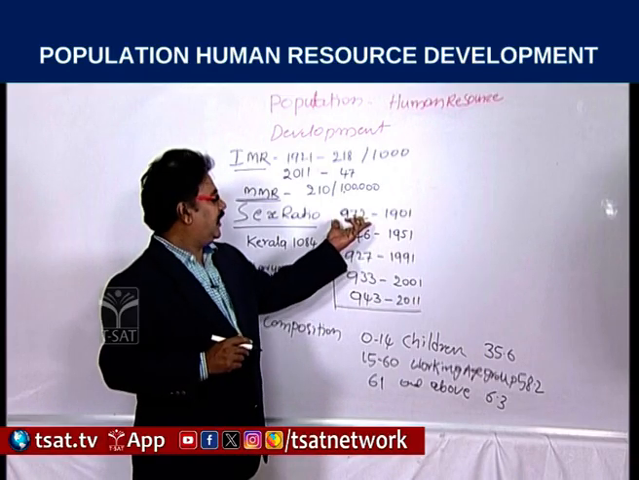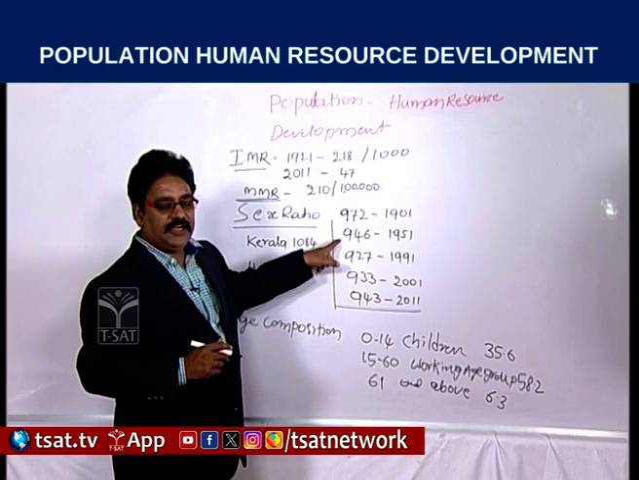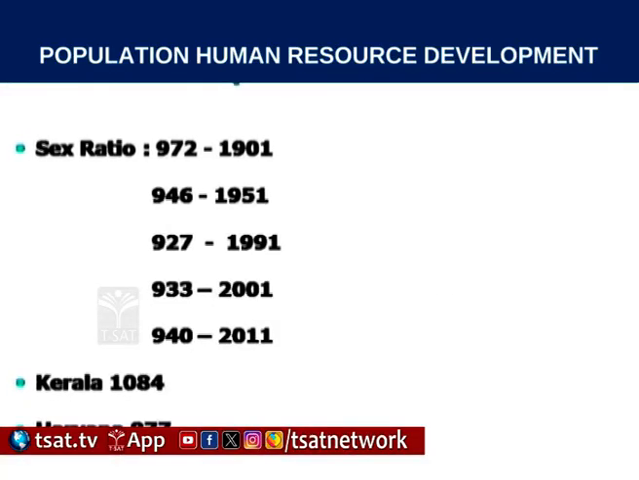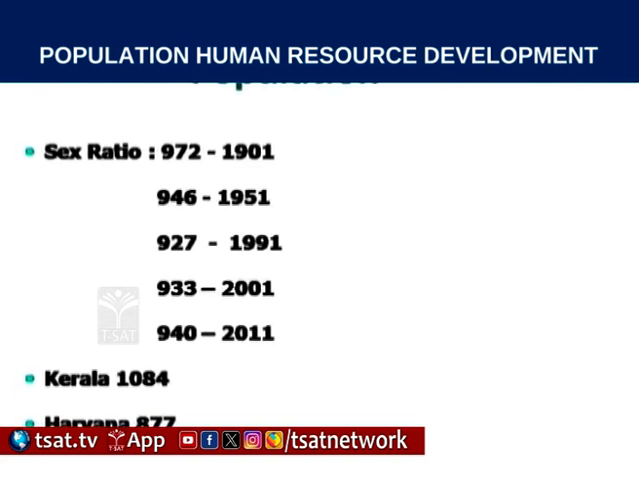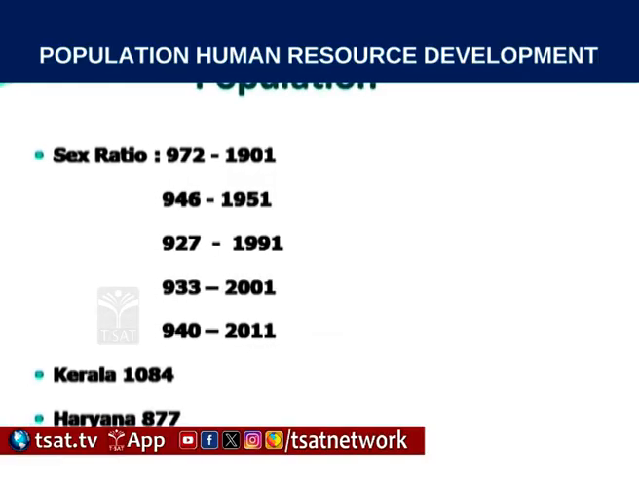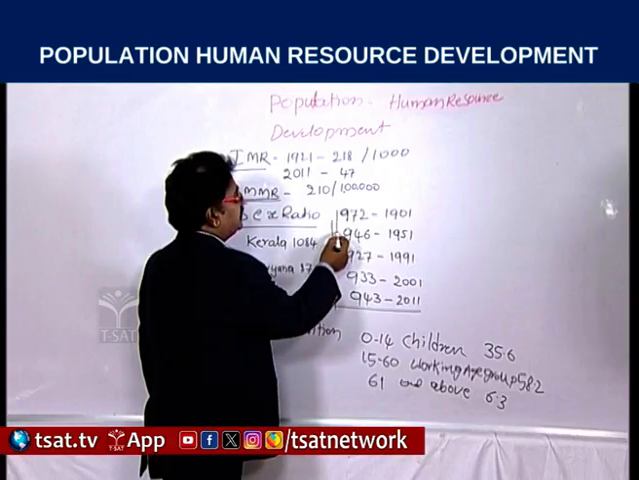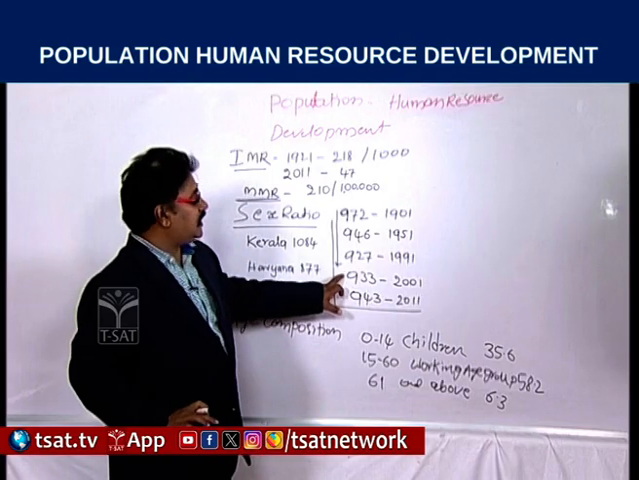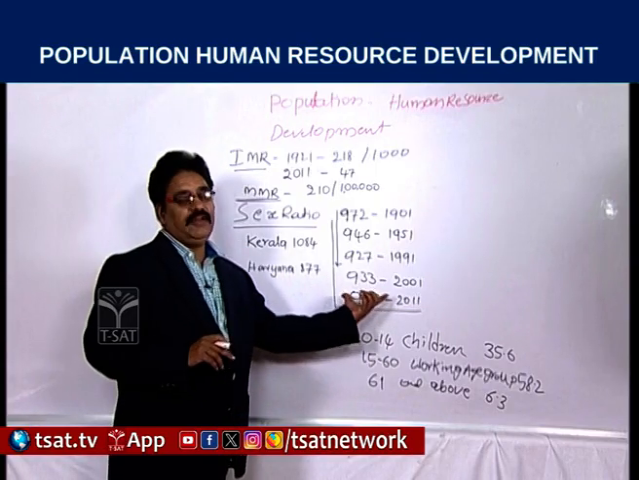In 1901 it is 972, and in 1951 it declined to 946, and again it declined in 1991 to 927. If we observe, slowly it started increasing: 933 in 2001 and 943 in 2011. First this ratio declined up to 1991, and from 2000 onwards it slowly started increasing.